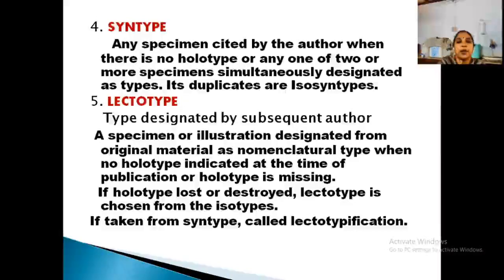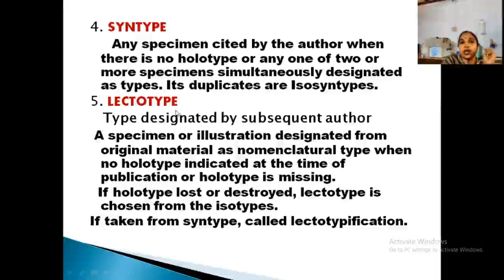Then lectotype. When an author has not designated a holotype, then the subsequent authors who describe it again will designate a material as a type. He can select it from the specimens collected by the original author, or from somewhere else, from an isotype or syntype, etc. He can take one and designate it as type.